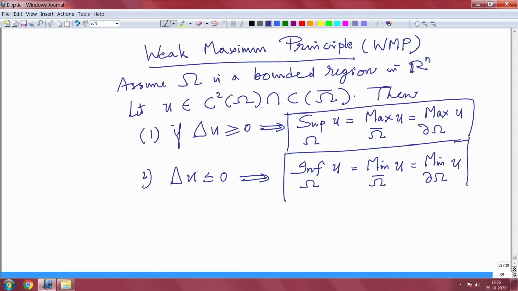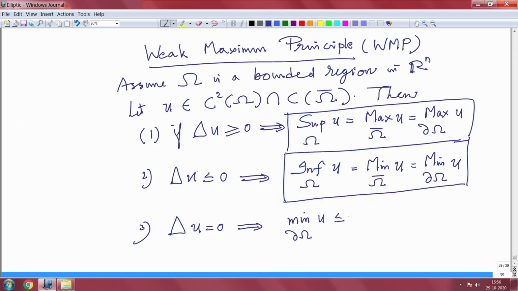Strong maximum principle says it cannot be in the interior, but then it has to have one, since it is a bounded closed domain. And the third one: if Laplacian of u equals 0, then u will be bounded by its minimum and maximum on the boundary. From those two you can reduce that the minimum of u over the boundary is less than or equal to u of x, because the minimum has to be achieved on the boundary, which is less than or equal to the maximum of u on the boundary. This holds for all x in omega.